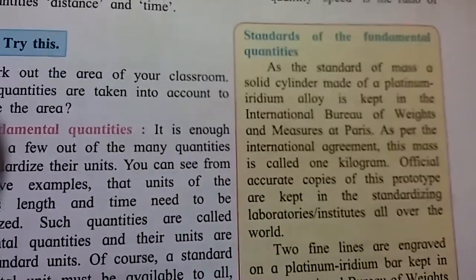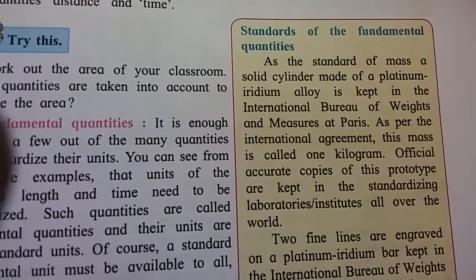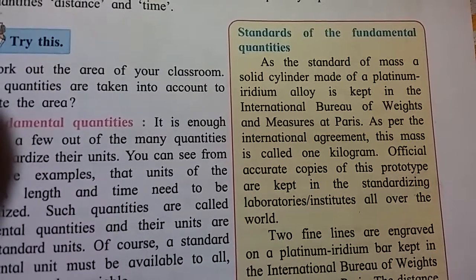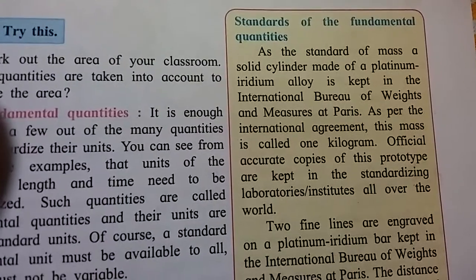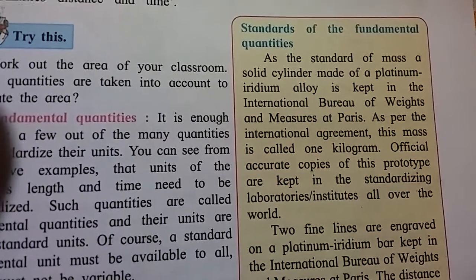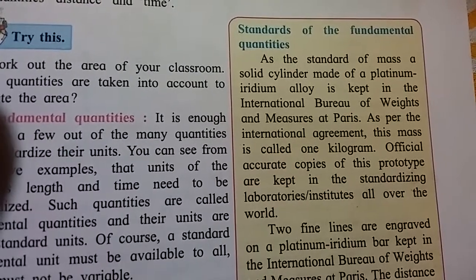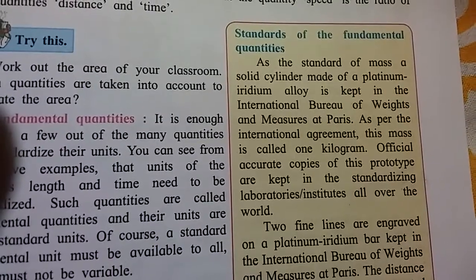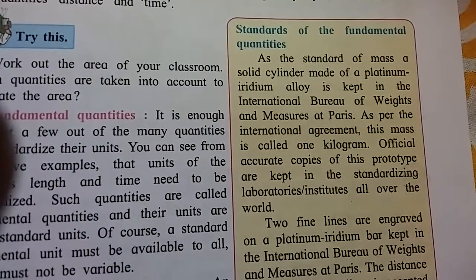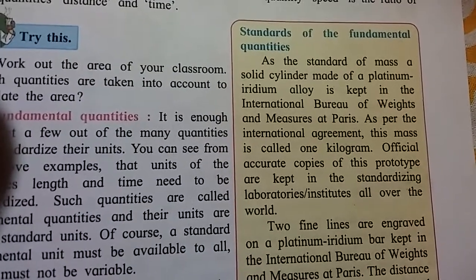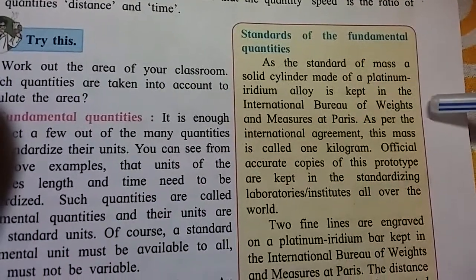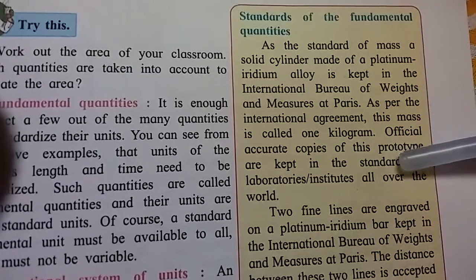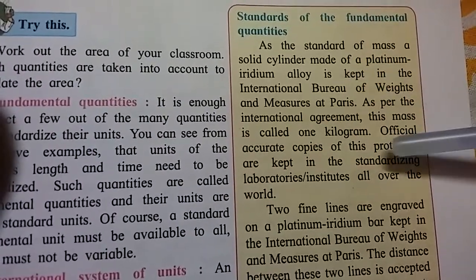Standards of the fundamental quantities. The standard of mass is a cylinder made of a platinum iridium alloy, kept in the International Bureau of Weights and Measures at Paris. As per the international agreement, this mass is called 1 kilogram. Official accurate copies of this prototype are kept in the standardized laboratories all over the world. Means that cylinder copies are kept in all the laboratories and the measurement of that cylinder is the standardized measurement.